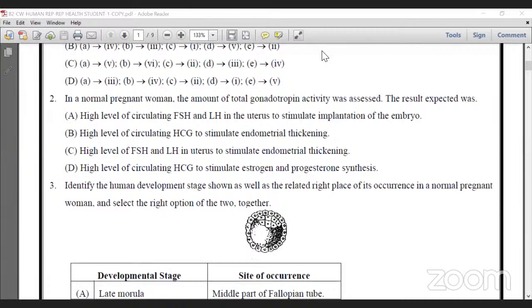In normal pregnancy, pregnancy can be confirmed by detecting the presence of HCG. Suppose the woman is pregnant or not pregnant, how can you confirm? Just by taking blood and urine and detecting the presence of HCG, it is confirmed that she is pregnant. So pregnancy is only confirmed directly by taking blood and urine.